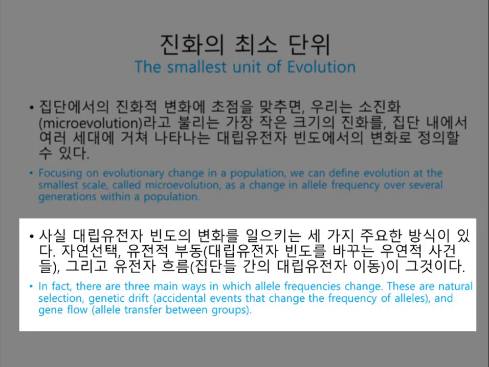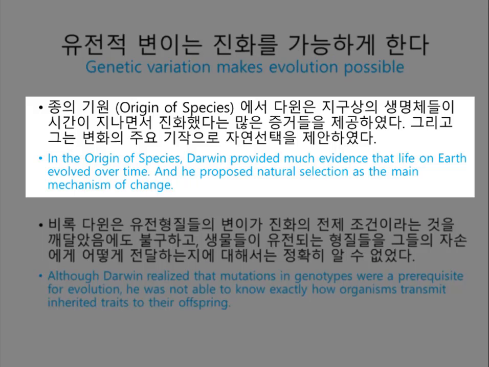Adaptation. Before we examine natural selection and adaptation more closely, let's revisit a prerequisite for these processes in a population: genetic variation. In The Origin of Species, Darwin provided abundant evidence that life on Earth has evolved over time, and he proposed natural selection as a primary mechanism for that change.